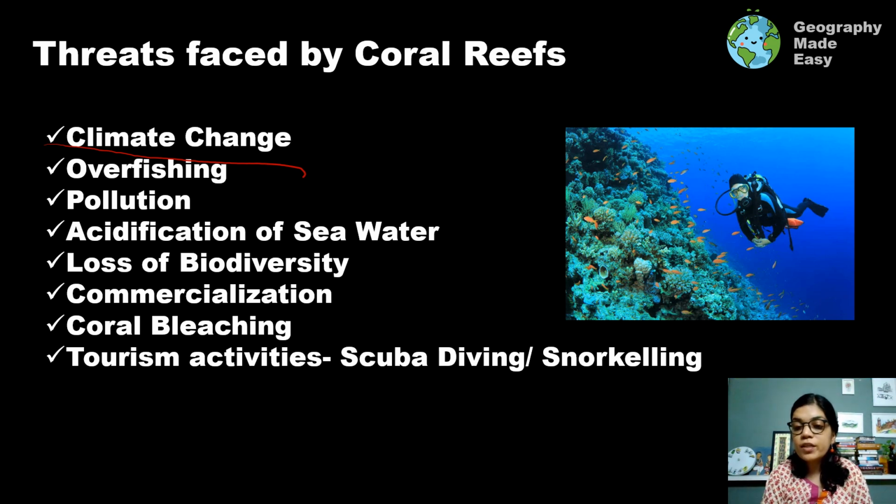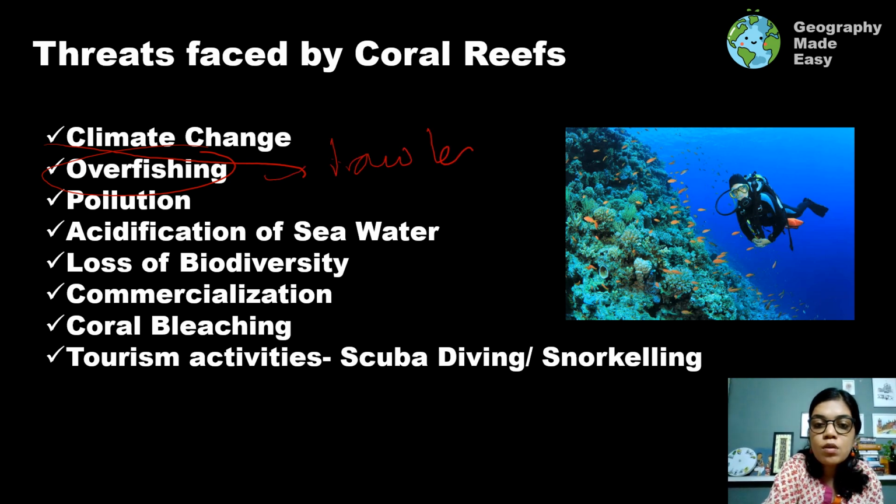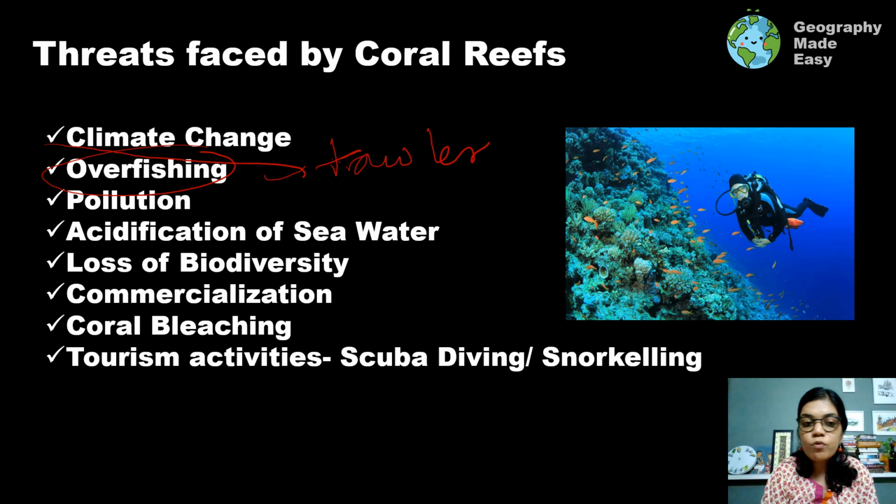Then we have overfishing, and the way in which fishing is done, sometimes using explosives to blow up the coral reefs, or overfishing using trawlers and nets, which can also lead to destruction of coral reefs. The third point is pollution, and here by pollution we mean marine pollution. We can have plastic pollution, and all the different kinds of chemicals which are being put into the ocean and sea. Everything which we produce, some of it goes into the land and the rest is thrown into the sea.